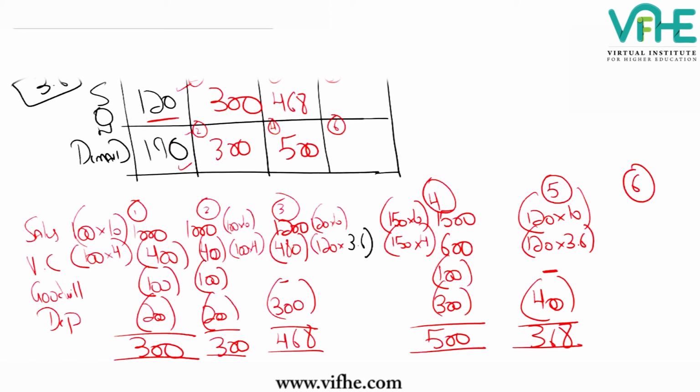Let's see situation 6. So the van is once again 200 capacity van, and demand is 190. So how many came? 190. So 190 will be the number of units here because the demand was 190 and the capacity was more.